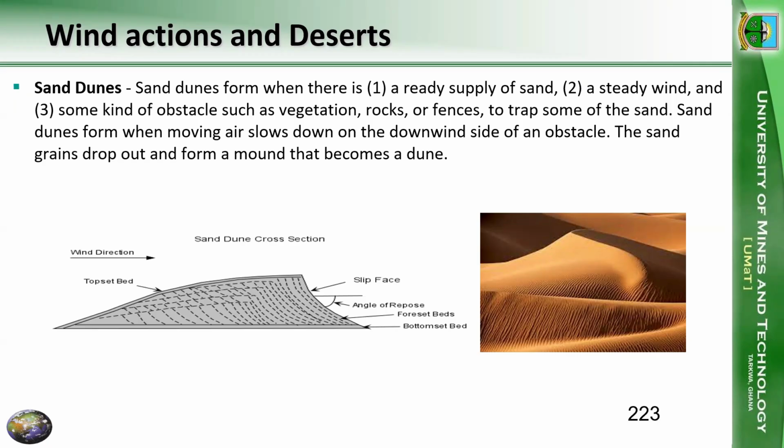That is, immediately it leaves the topographic barrier, on the downwind side, the sand grains will drop out, and then they are going to form a dune. Here we have a sand dune, and this is the cross-sectional area of a typical sand dune.